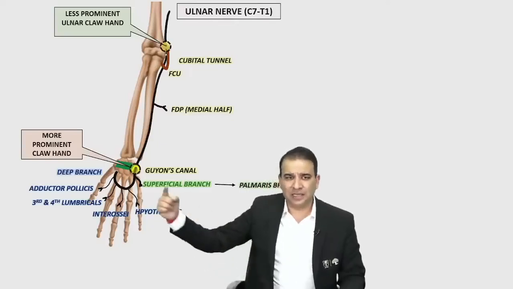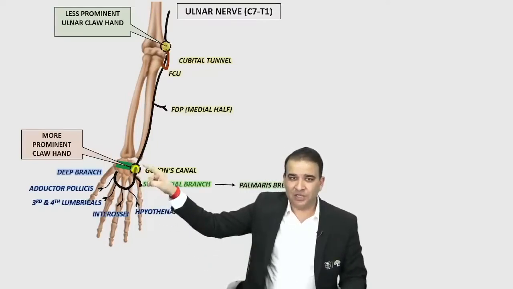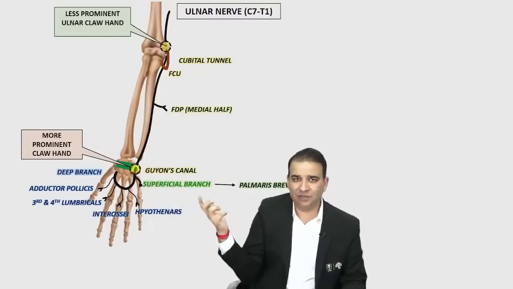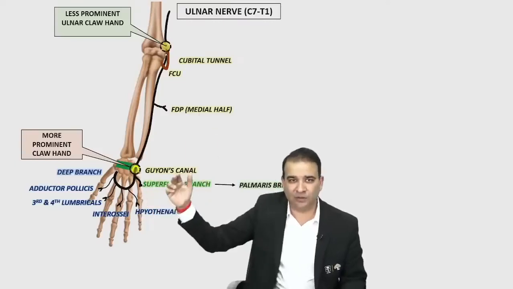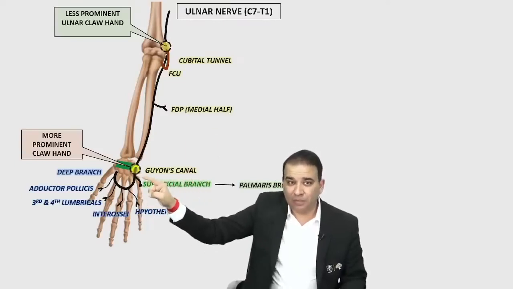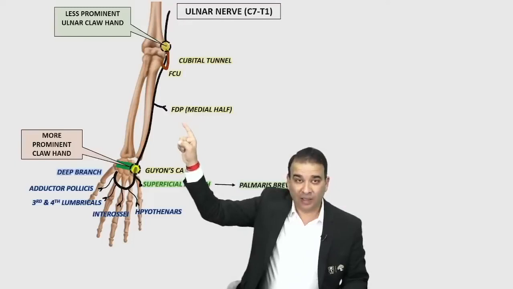And just to explain, if the injury is in the distal part here, the intrinsic muscles are involved and there is a claw hand. Obviously there will be a claw hand if there is an injury, distal or proximal, whatever. But in the distal injury, the problem is that the FDP is still working.